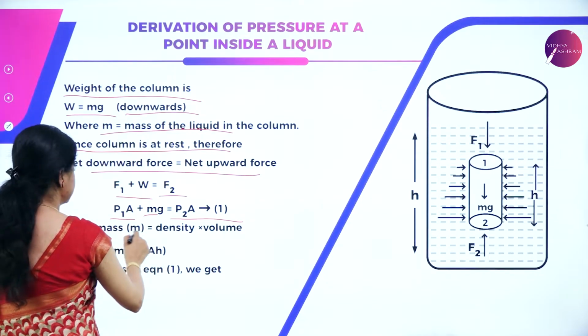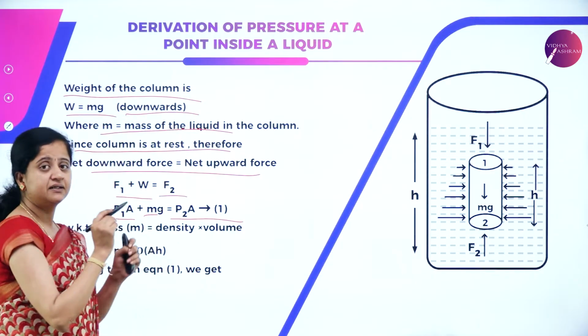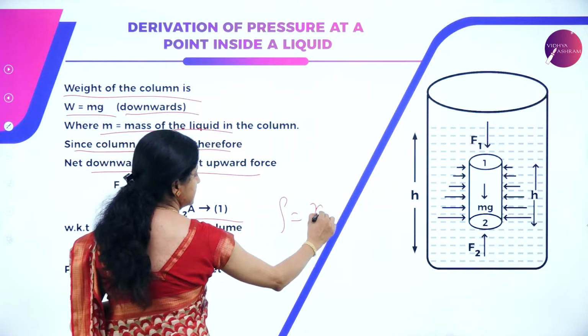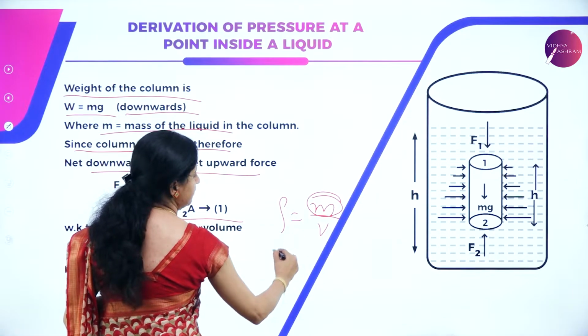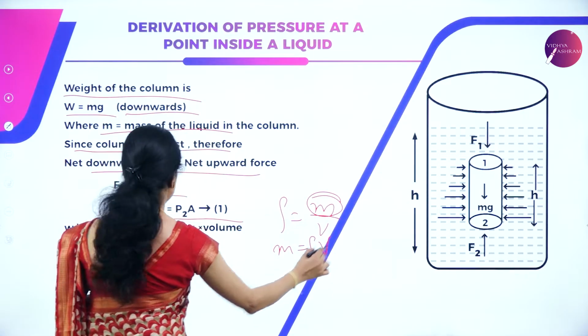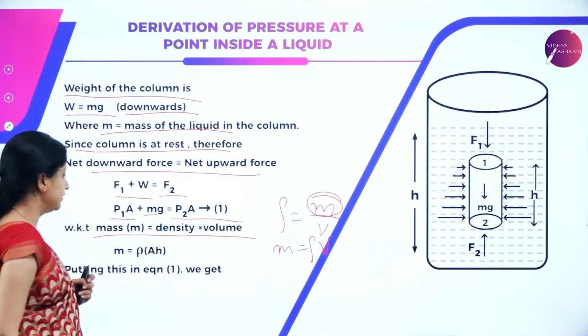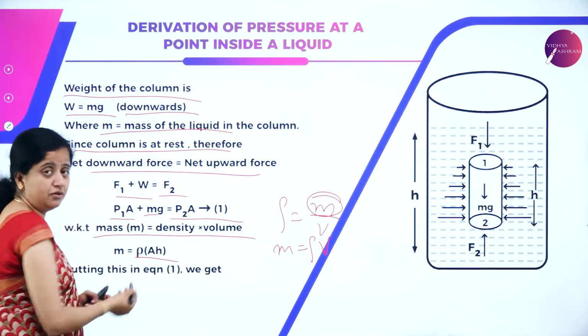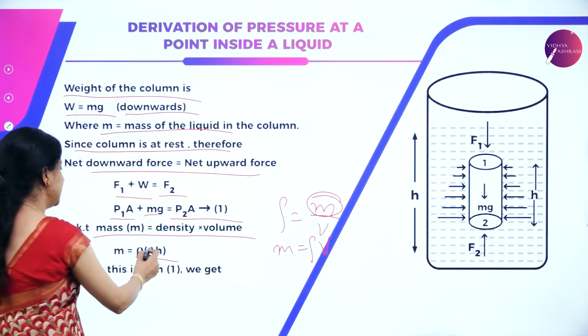So here m is mass. Mass is nothing but the product of density and volume, because we know density is equal to mass by volume, and mass is nothing but the product of density and volume. So mass is equal to density and volume. Density is given by rho and volume, as I explained, can be written as A into H.